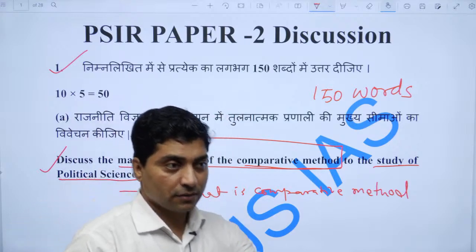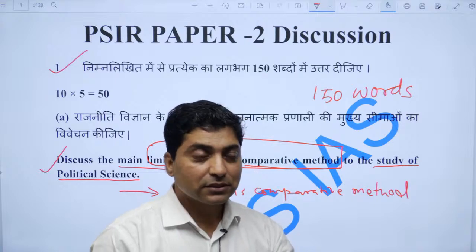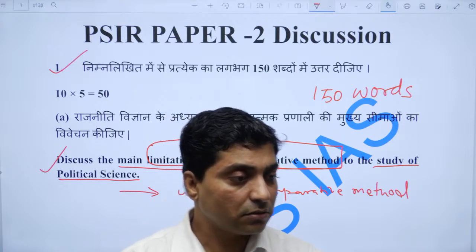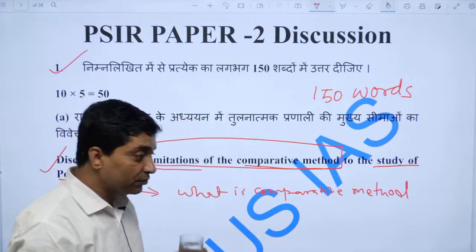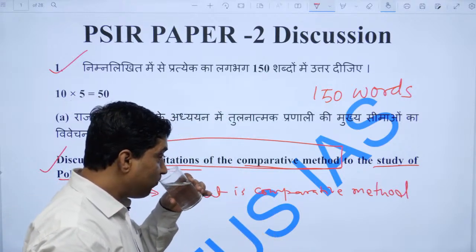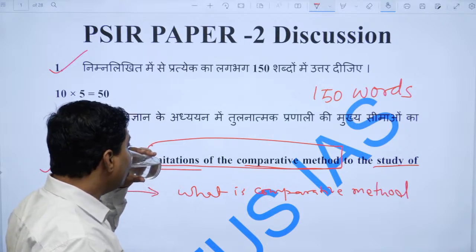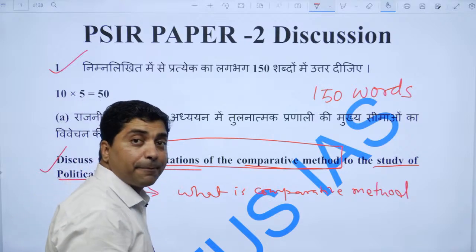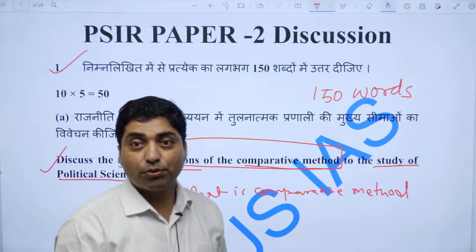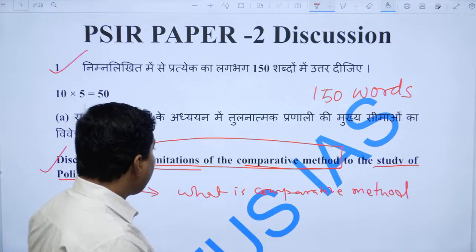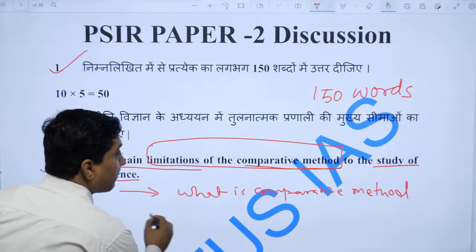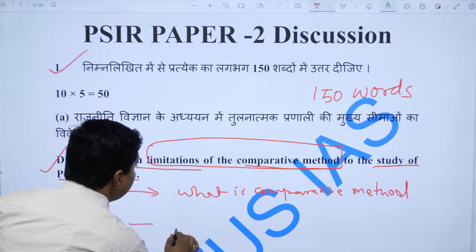Fine, through comparison. And then one should mention that there are many approaches in comparative politics to understand politics basically. And then one should start about the limitations.